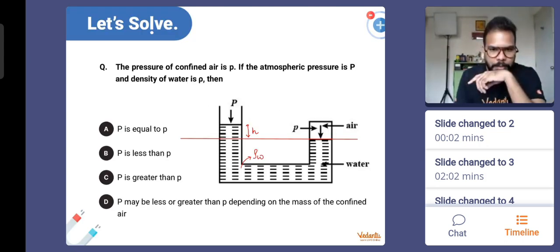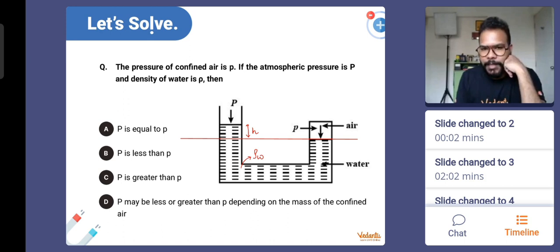This question has a diagram which says that in this container, which is more like a tube, you have liquid filled here. If you look at this layer, the red line that you see, the left end, or end number 1, has an additional liquid column over here. Here you have a different situation. The pressure is small p, and this pressure is capital P. Notice the difference. The difference is actually the height of this liquid column on the left side. The density of the liquid, it is water, so it is rho.